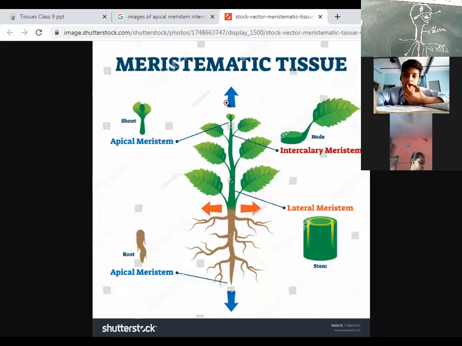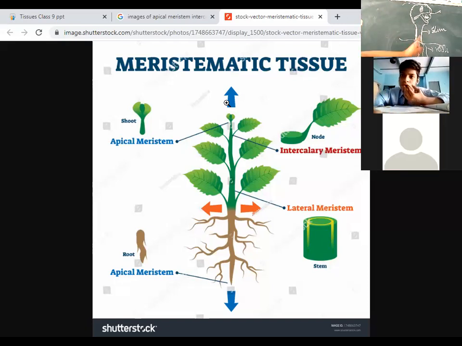So apical meristem is responsible for the growth of the plant, for length. It helps in increasing the length of the roots, and it also helps in increasing the length of the plant. Right? It means it is responsible for the elongation of the plant. It is responsible for increasing the length of the plant. Which is responsible for increasing the length?